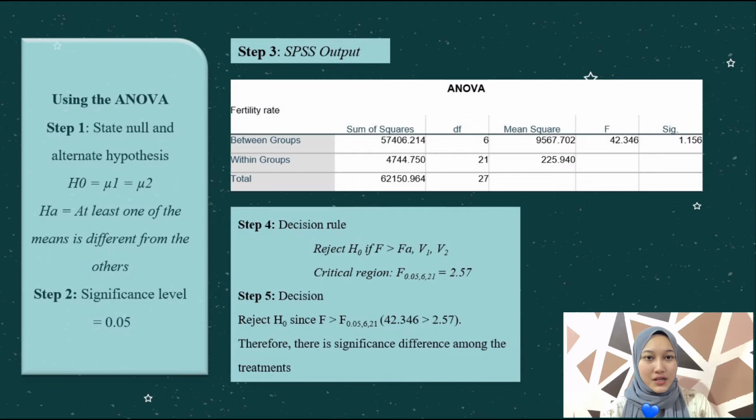Step 3, SPSS output. Step 4, decision rule. Reject H0 if F is more than F alpha. Critical region, F alpha equals 2.57. Step 5, decision. Reject H0. Therefore, there is a significant difference among the treatments.